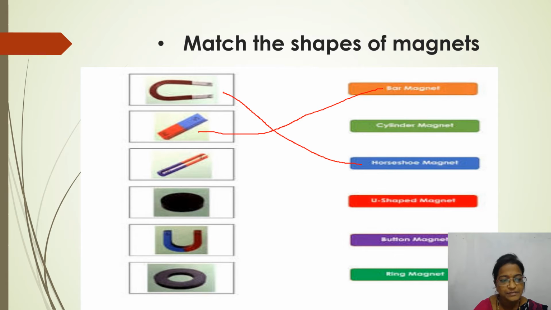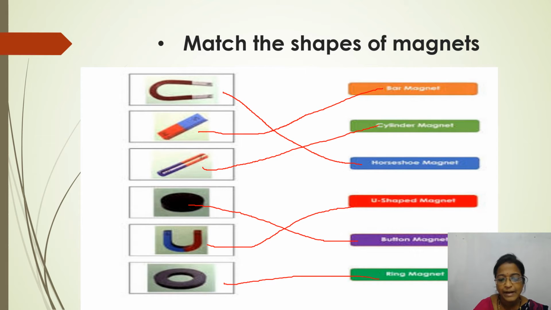Next, this is like a button, so this is a button magnet. Just by seeing the images, you can identify it. Here is again a U-shaped magnet. The last one is like a ring, so this is a ring magnet. These are the magnets which we have matched with their names.